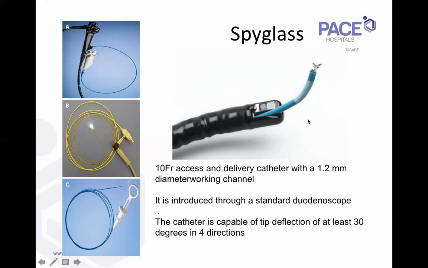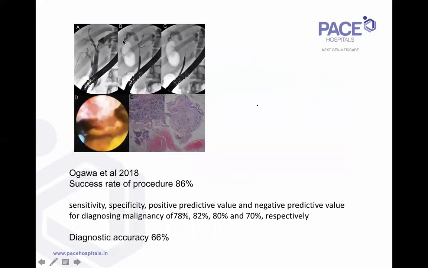The spyglass scope basically has a 10 French, around 3.5 mm, delivery catheter. So once you do a routine ERCP and put a guide wire into the bile duct, then over the guide wire goes this 10 French access delivery catheter, which has a 1.2 millimeter working channel through which a biopsy forceps can go. It can be introduced through a standard duodenoscope, and the tip is capable of deflection in 4 directions. So you go in with the guide wire and your scope, visualize the tumor and take biopsies.